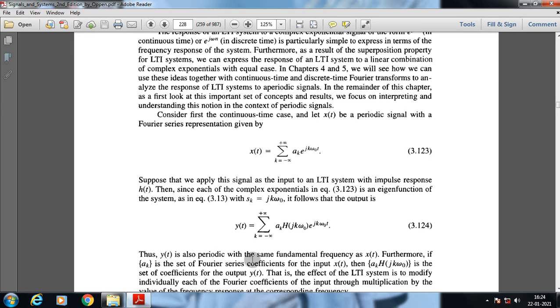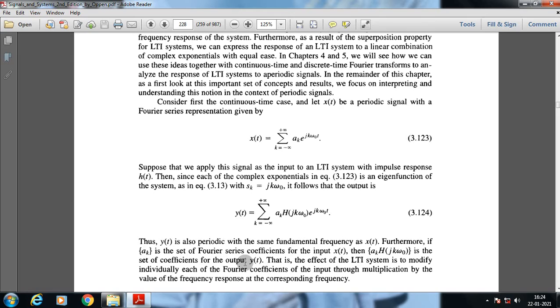Thus y of t is also periodic with the same fundamental frequency as x of t. Furthermore, if a suffix k is the set of Fourier series coefficients for the input x of t, then a suffix k times H of j k omega 0 is the set of coefficients for the output y of t. That is, the effect of the LTI system is to modify individually each of the Fourier coefficients of the input through multiplication by the value of the frequency response at the corresponding frequency.